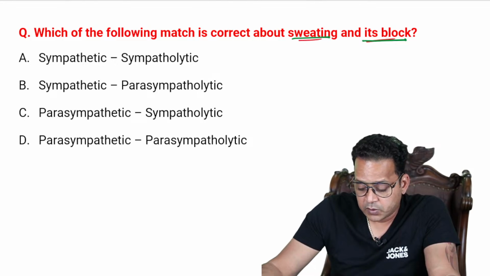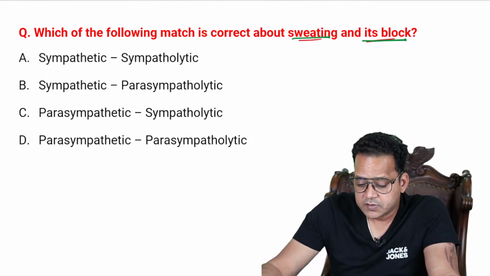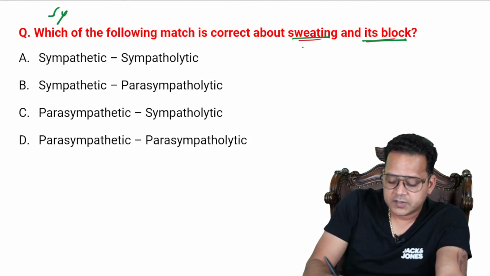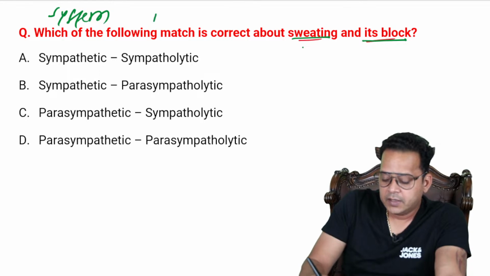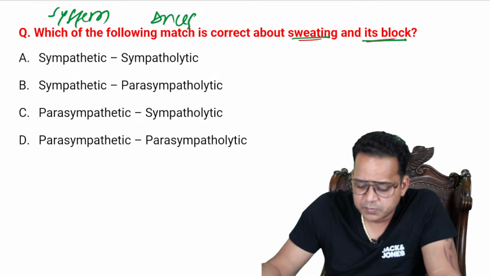Sympathetic, sympatholytic; sympathetic, parasympatholytic; parasympathetic, sympatholytic; parasympathetic, parasympatholytic. So which system and which class of drug? So here I have the system. Which system will cause sweating and which class of drug will block the sweating? This is what this MCQ means, right?